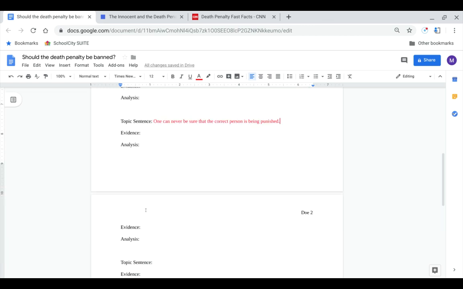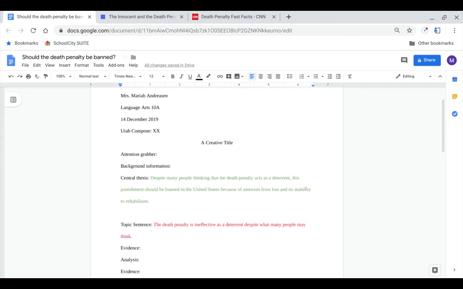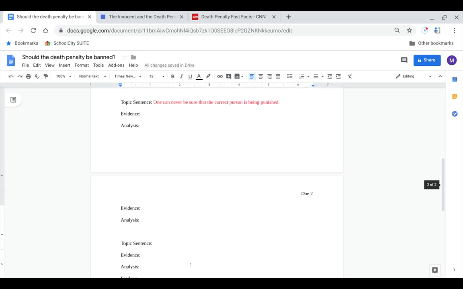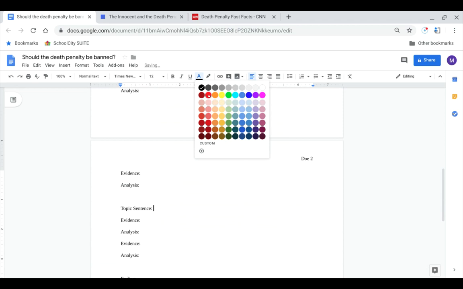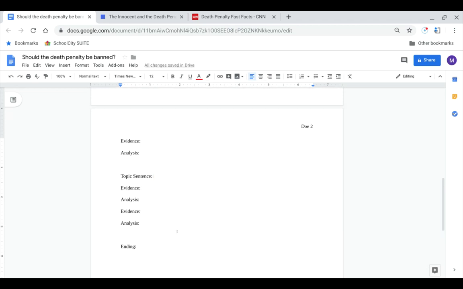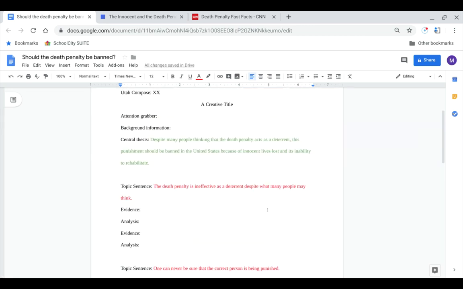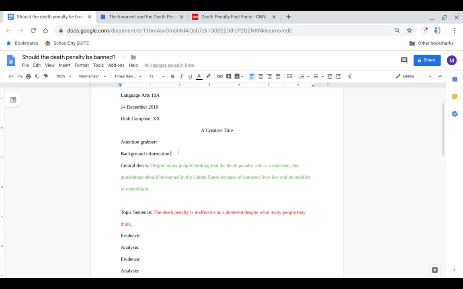All right, and then my last one is about the inability to rehabilitate. So I will say something like, using the death penalty removes any chance of prisoner rehabilitation. All right, cool. So now that I have all three of those, what I'm going to do now is go back to my background information, in which I would start writing about the death penalty.